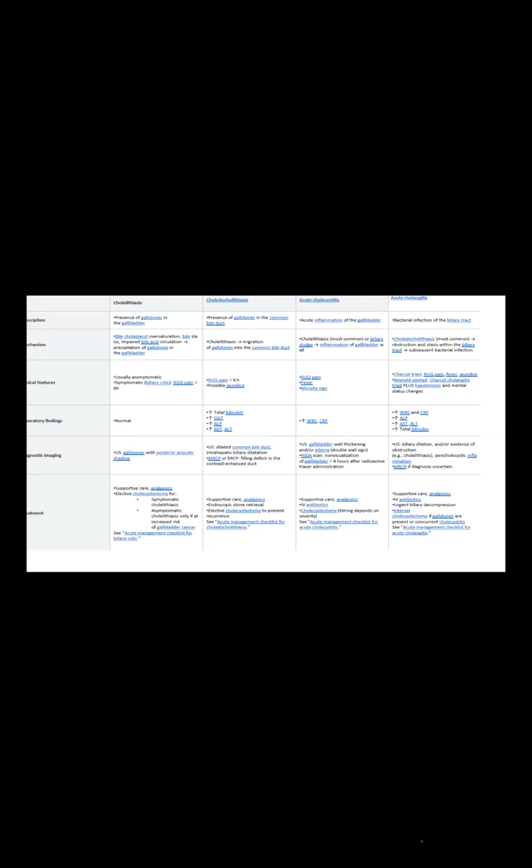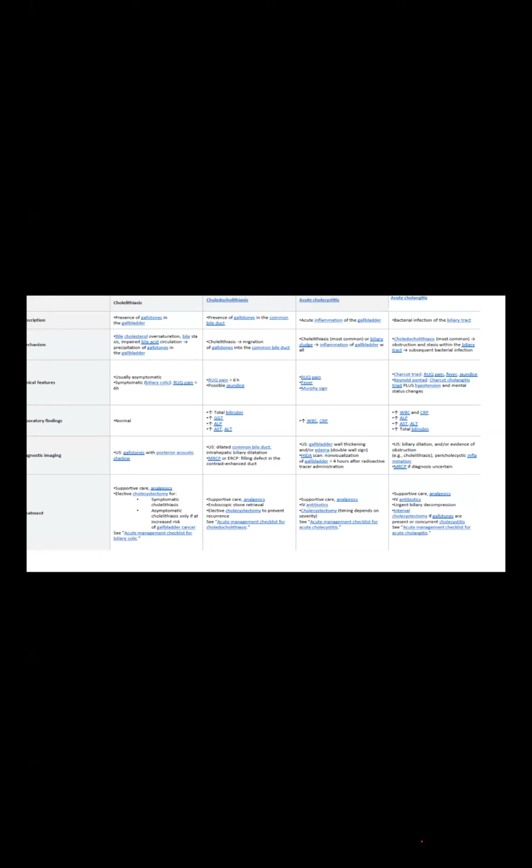Laboratory finding, because the bile can't flow, could be normal, but in ultrasonography we can see gallstone with posterior acoustic shadow. We have to remember the management: supportive management, analgesic, or elective cholecystectomy for the symptomatic patient. Okay. Acute management is always supportive management.